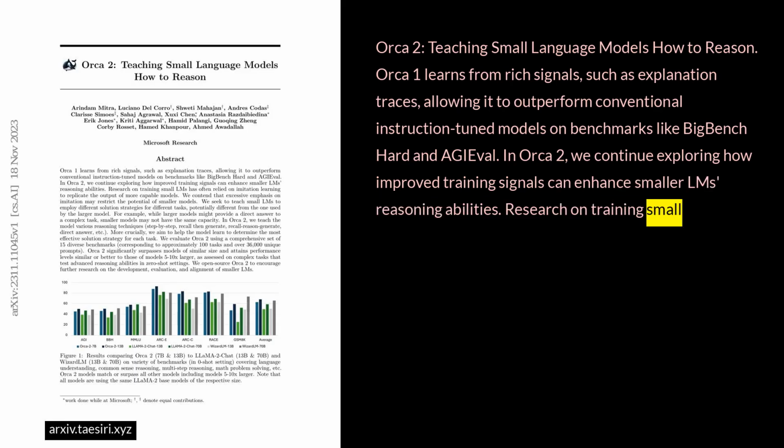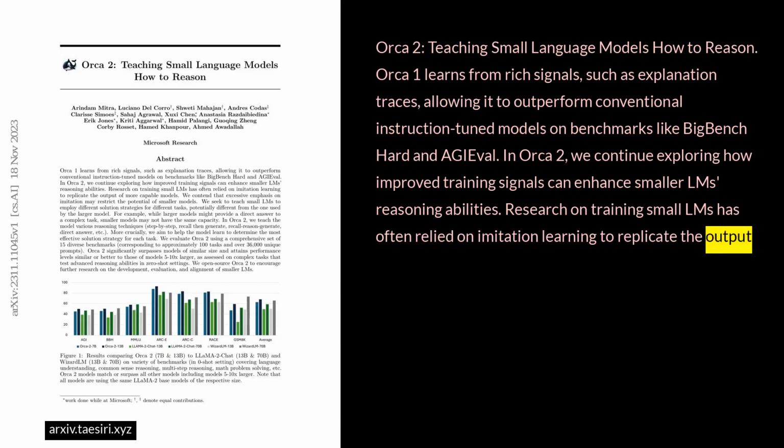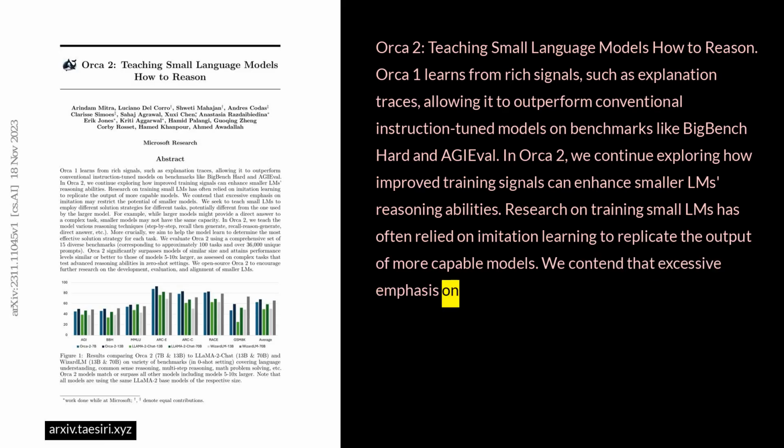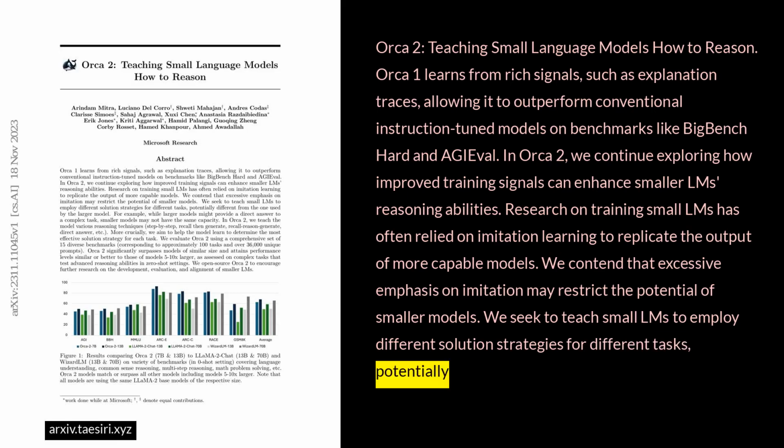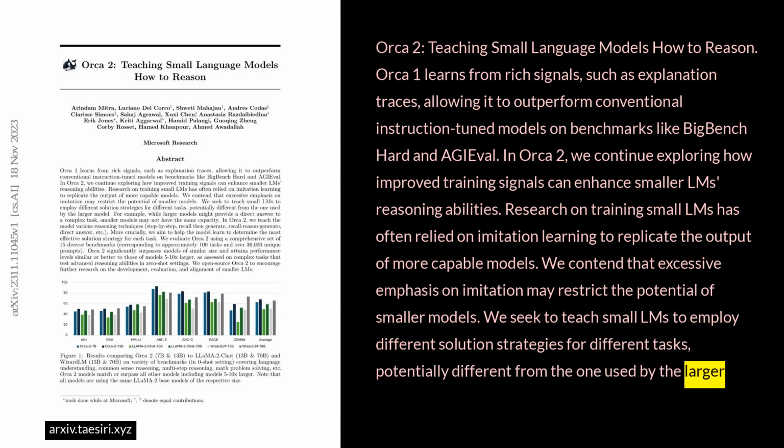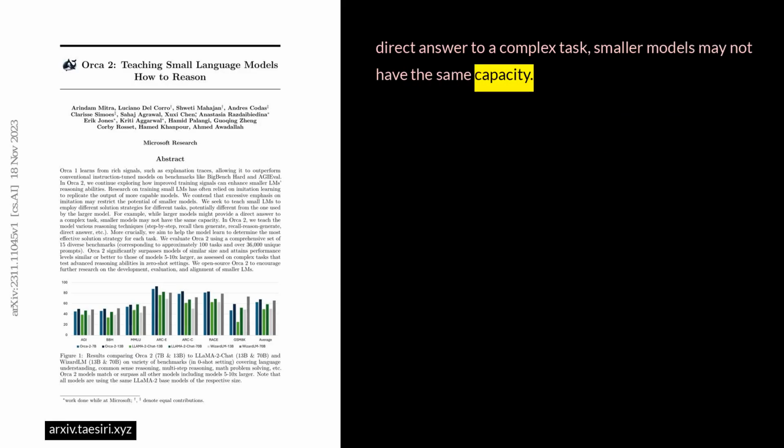Research on training small LMs has often relied on imitation learning to replicate the output of more capable models. We contend that excessive emphasis on imitation may restrict the potential of smaller models. We seek to teach small LMs to employ different solution strategies for different tasks, potentially different from the one used by the larger model. For example, while larger models might provide a direct answer to a complex task, smaller models may not have the same capacity.